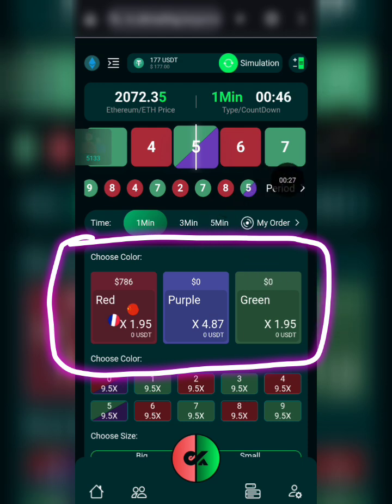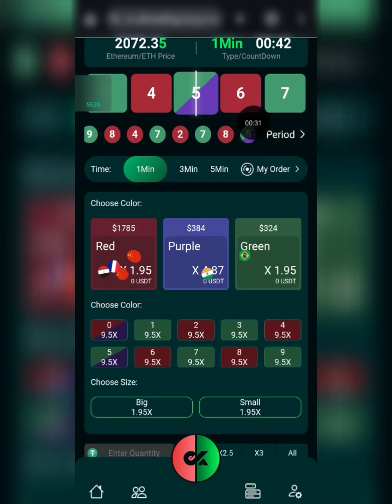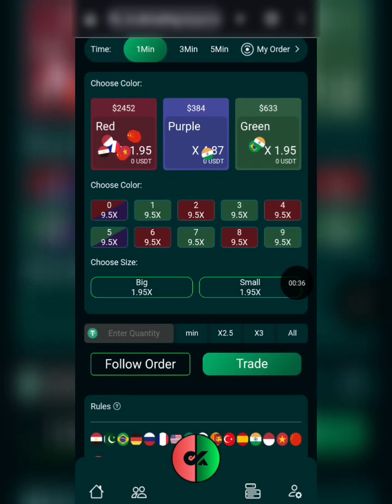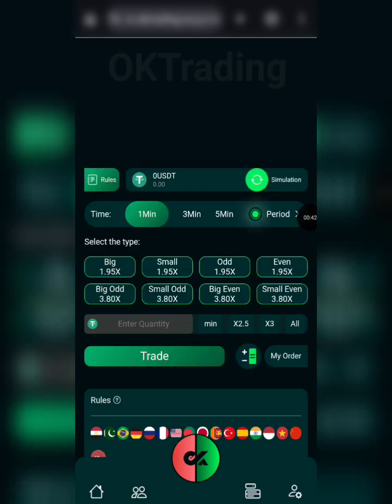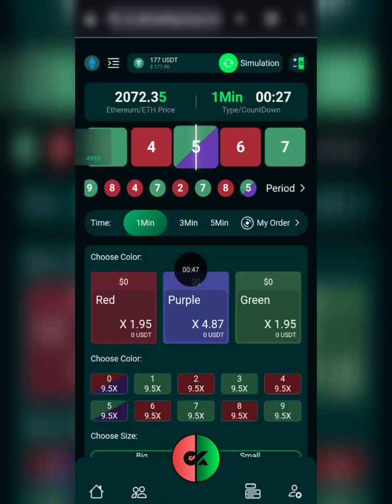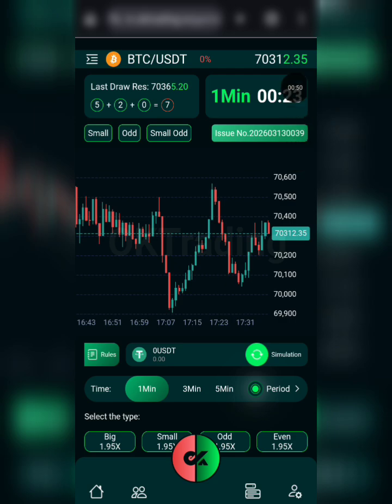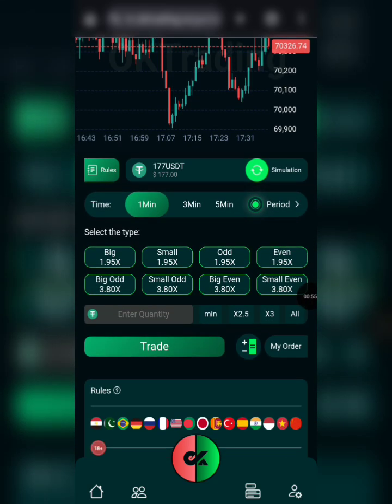Okay, now it's basically simple. Whichever option you select right here, if it comes out as the result, you get 1.95 times the amount you used to enter that trade. I'm going to be showing you a live trade right now in this video to show you how it is done. In my last video, I showed you how to trade the red green using a signal group, but today we'll be talking about this particular section where you get to trade either the big, small, or odd and even.